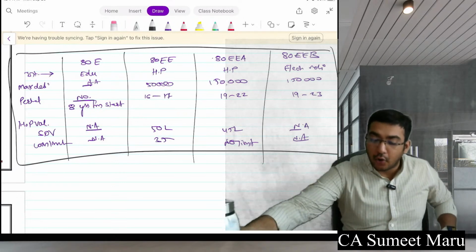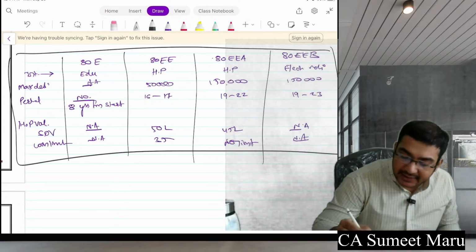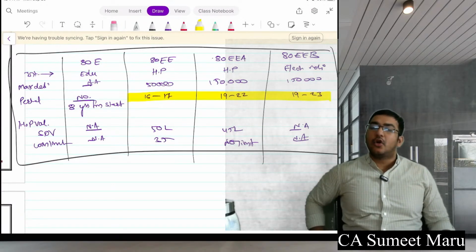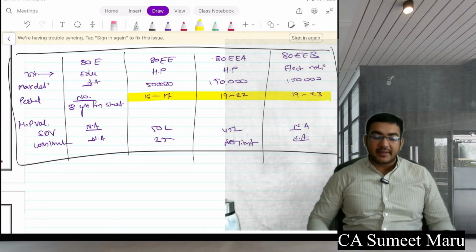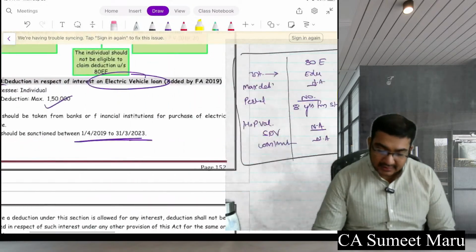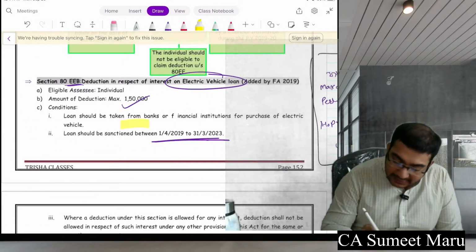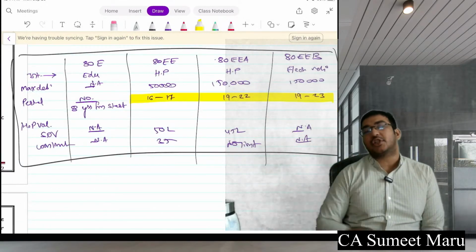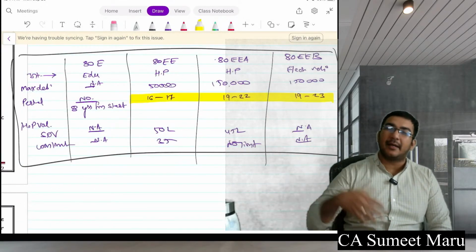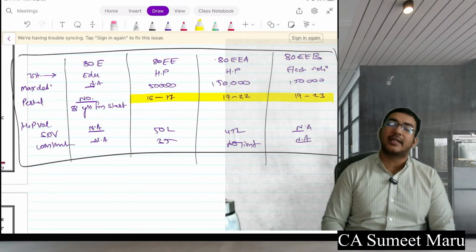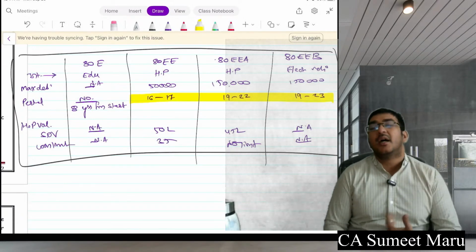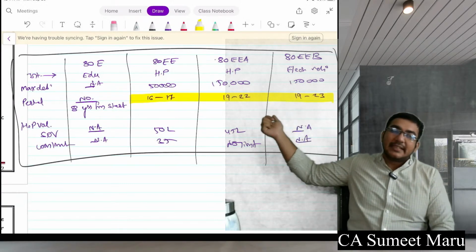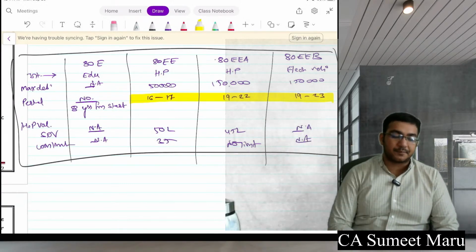Remember, loan shall be sanctioned between these dates. If it is disbursed later on, no problem. It shall be sanctioned between these dates. See, it is clearly said, loan should be sanctioned. So in some MCQ question, what they do, they give you that loan was sanctioned on this date, but disbursement happened a year later or 2 years later or 3 years later. That's not a worry. It should be sanctioned between this period, and you will get the deduction.